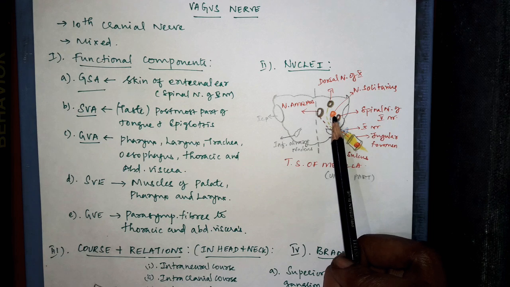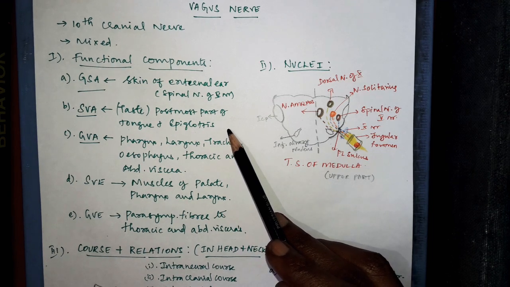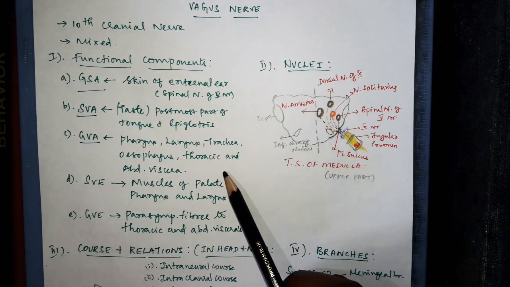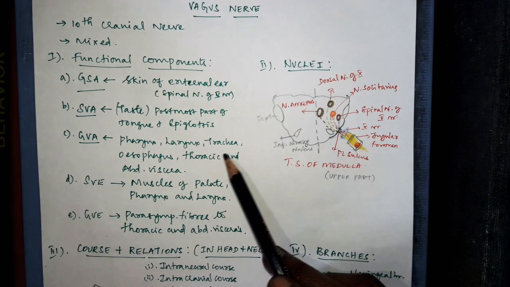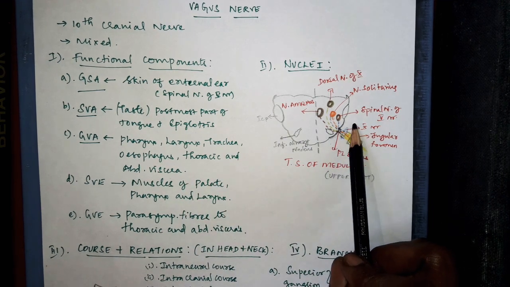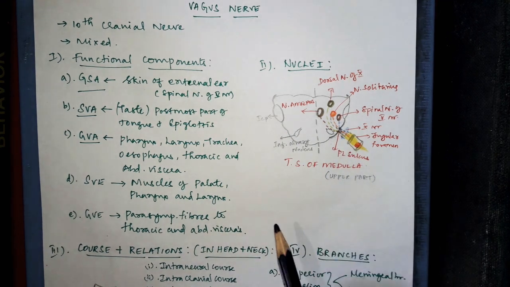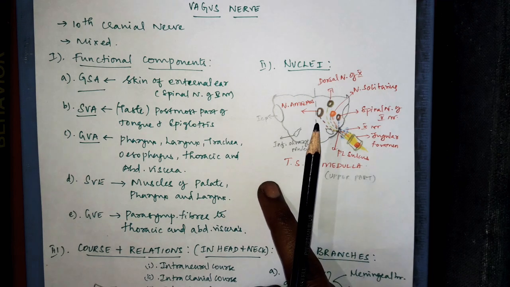The next is about the nucleus solitarius. The upper part of the nucleus tractus solitarius receives the taste sensation from the posterior most part of the tongue and the epiglottis, and the lower part receives the general sensation from the pharynx, larynx, trachea, esophagus, thoracic and the abdominal viscera, and the spinal nucleus of the trigeminal nerve receives general sensation from the skin of the external ear. That's all about the nuclei and the functional component of the vagus nerve.